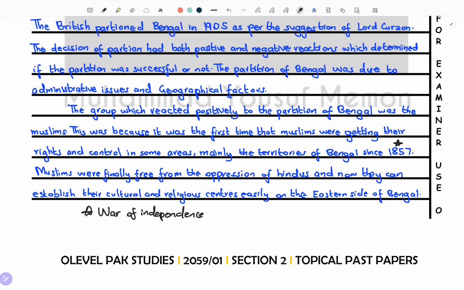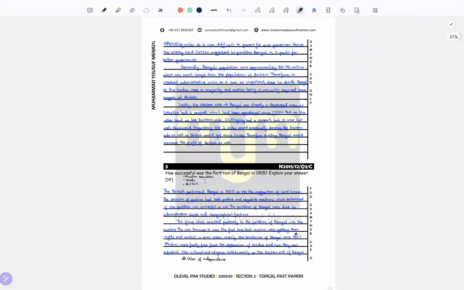However, now in Eastern Bengal, the Muslims were in majority. Due to this, they had greater power, and they were free from the oppression of Hindus, and could establish their cultural and religious centers easily on the eastern side of Bengal.